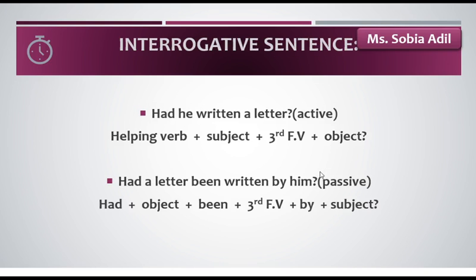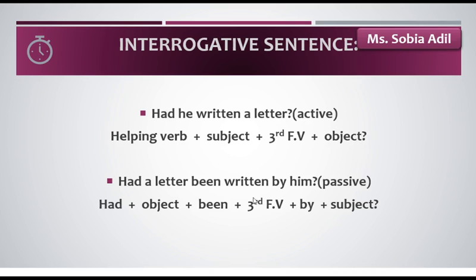Next come the interrogative sentences. We write the helping verb first while making the simple active sentences, right? I told you before about it. We write it like this: helping verb, then subject, then third form of verb, then object. Like this: had he written a letter? And then we put a question mark at the end.